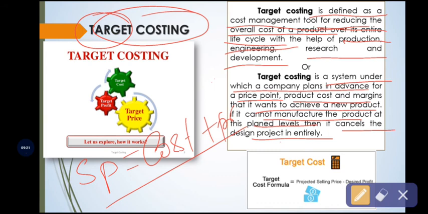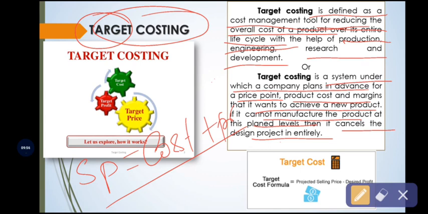If the product is not produced at the planned levels, then the existing process cancels the design of the project entirely and implements a new design towards the production of the product, to produce the product newly with the minimum cost by setting the target in terms of costing.